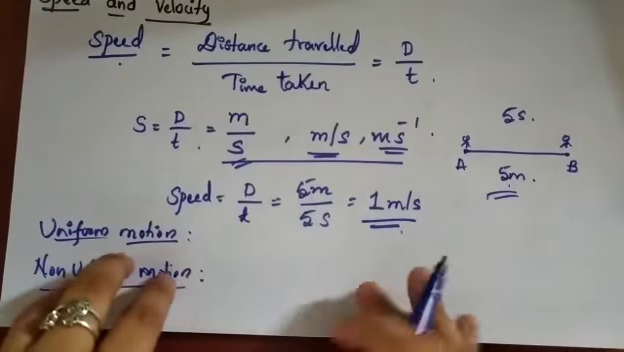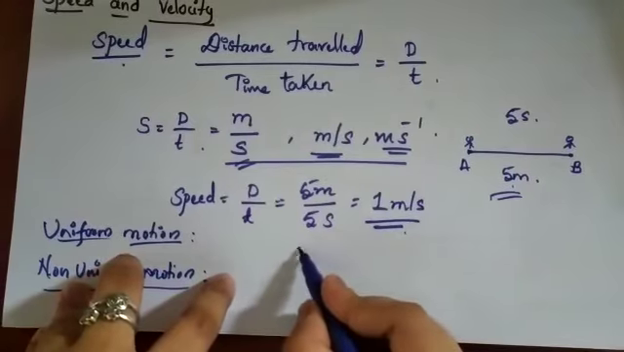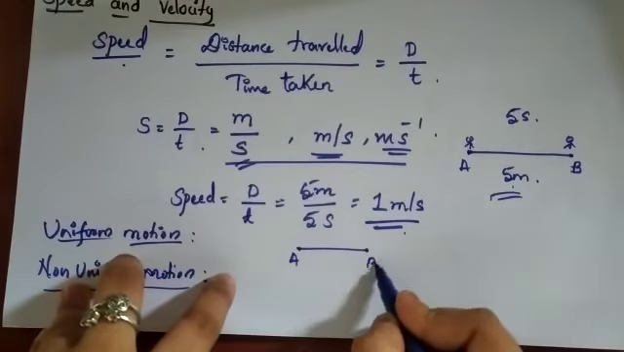I'll give a further example for uniform motion. For example, an object has traveled, I'll take A to B.